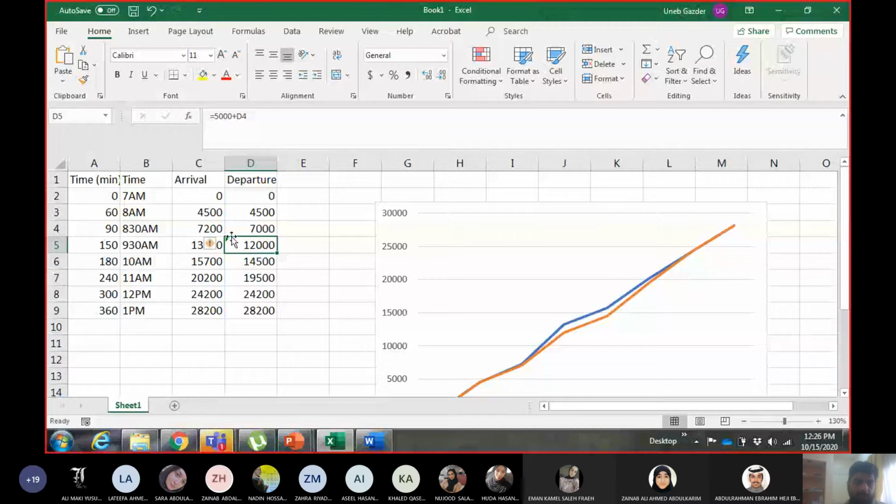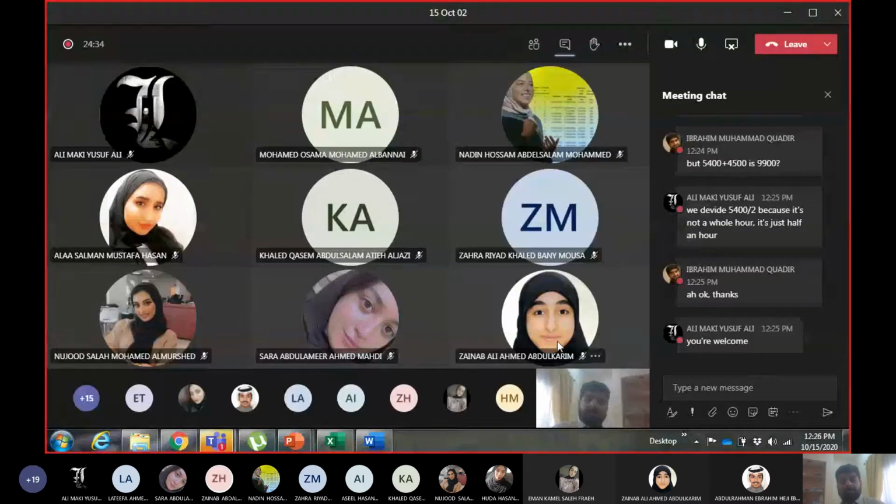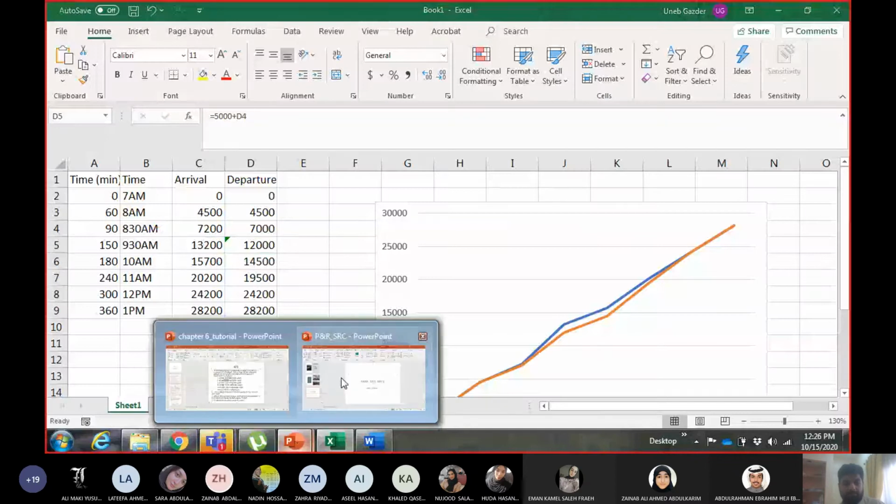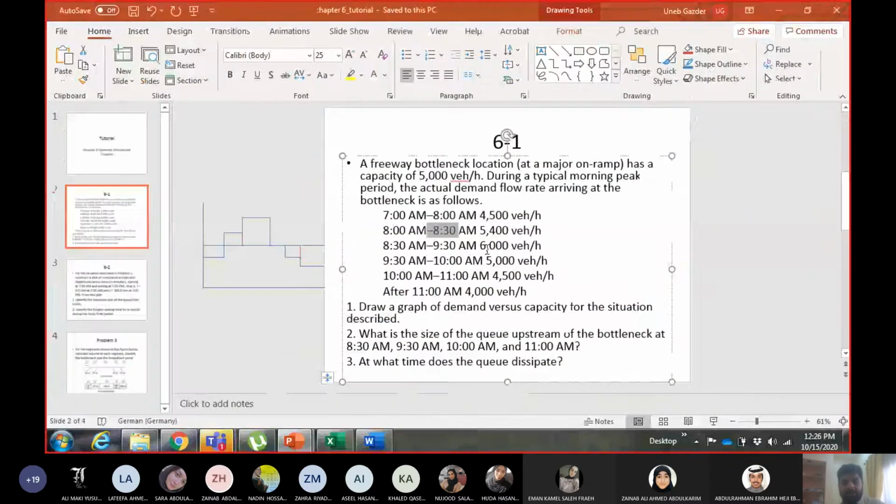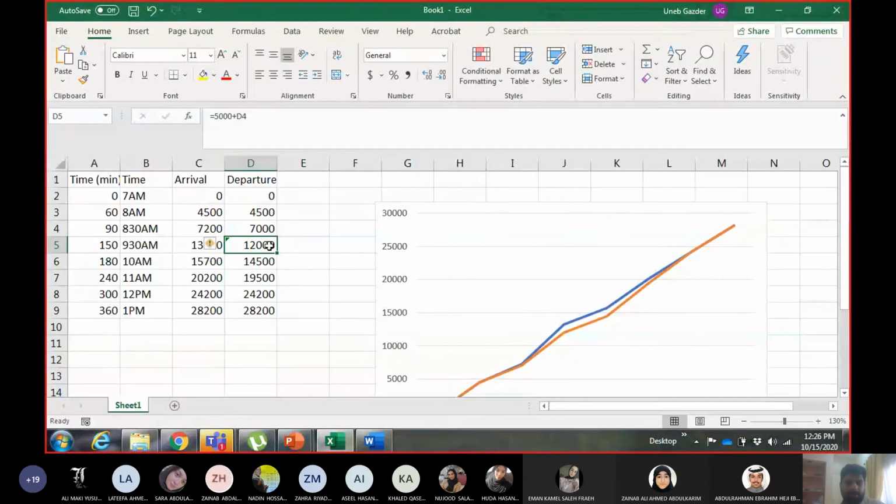Okay, then from 8:30 to 9, the flow is still more than capacity. Okay, so I cannot add 6,000. I will add again 5,000. Okay, and since it's 1 hour, 8:30 to 9:30 is 1 hour, so I will add 5,000 vehicles, because per hour, right? So 7,000 plus 5,000, 12,000.